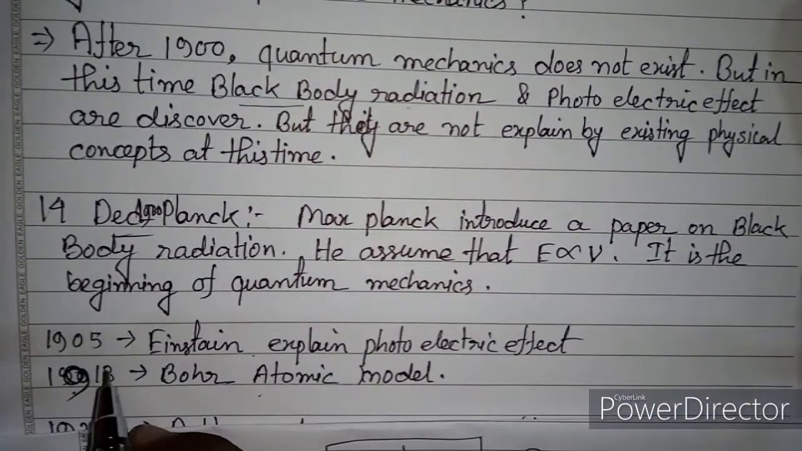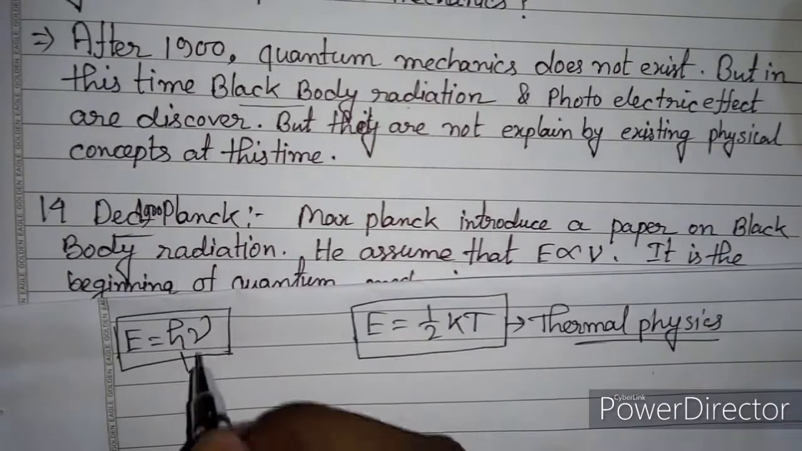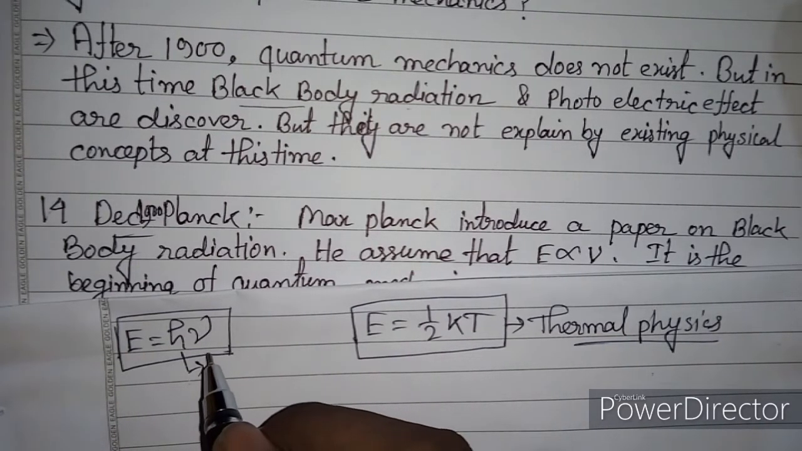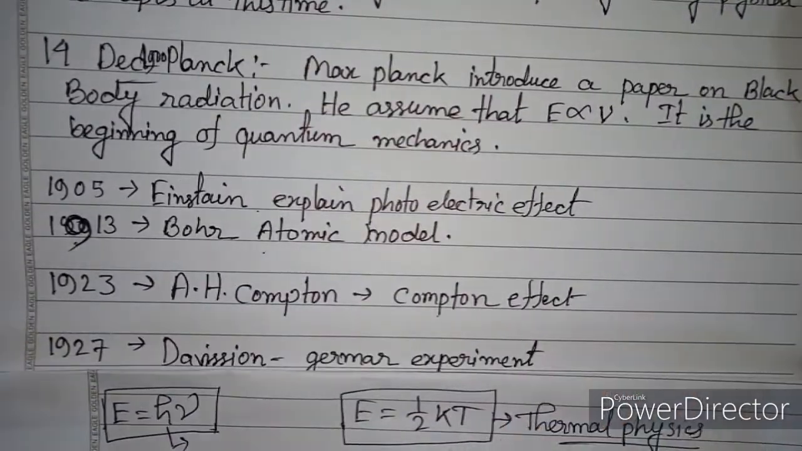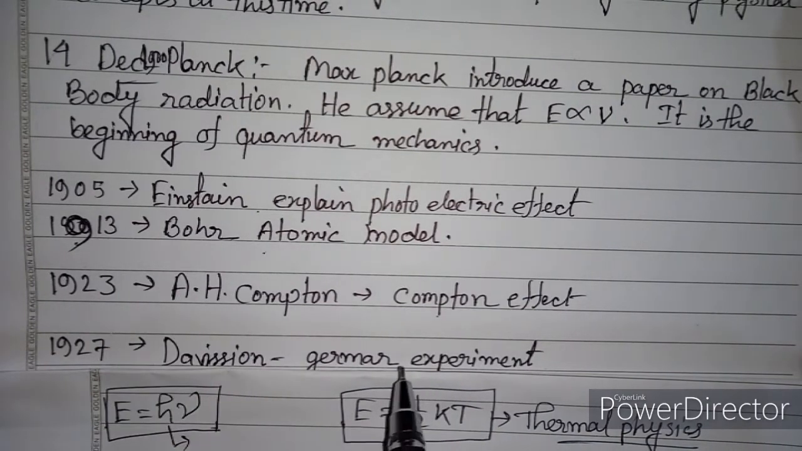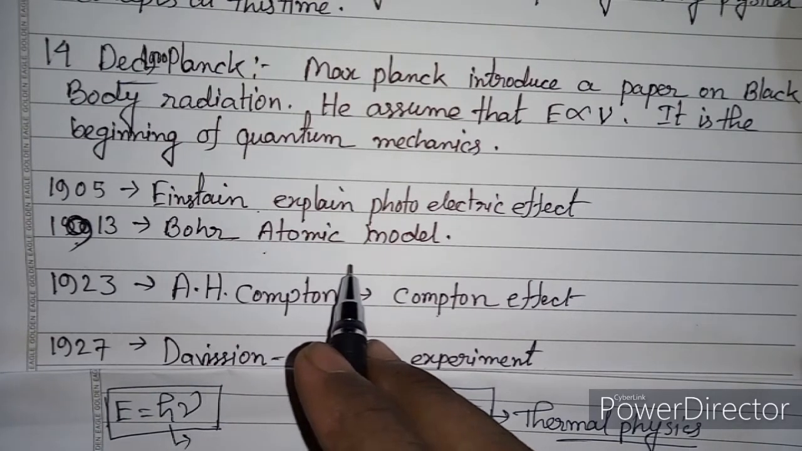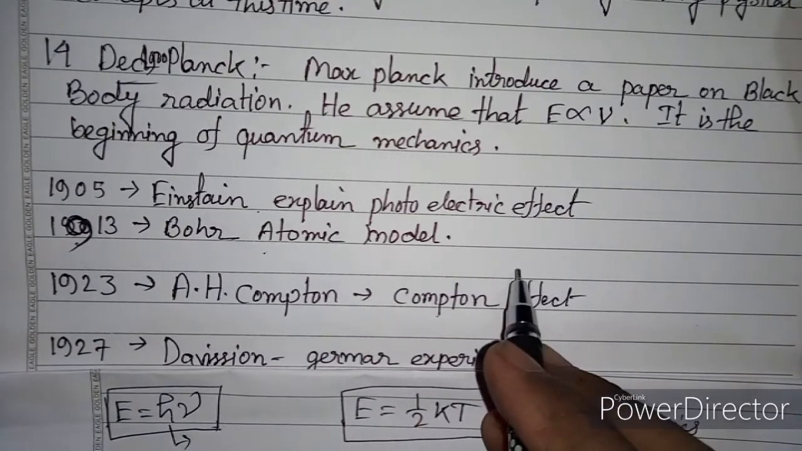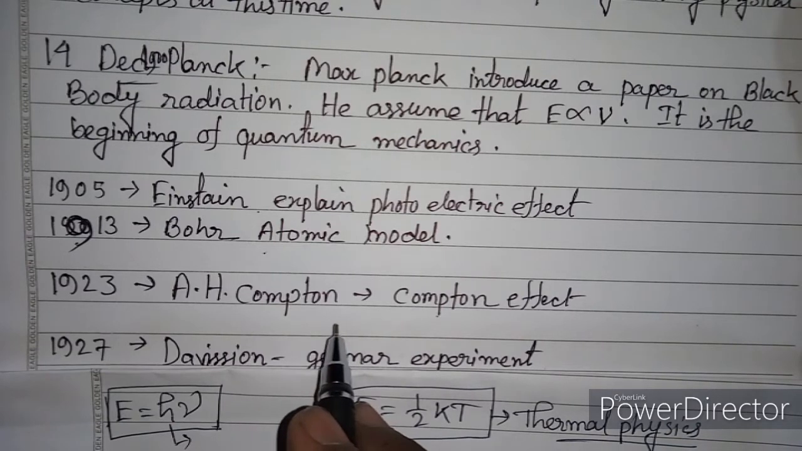In 1905, Einstein explained the photoelectric effect by this relation E = hν. Everybody learns it in class 12. After some years, in 1913, the Bohr atomic model, which depends on the quantum concept. Next, in 1923, Compton discovered the Compton effect.